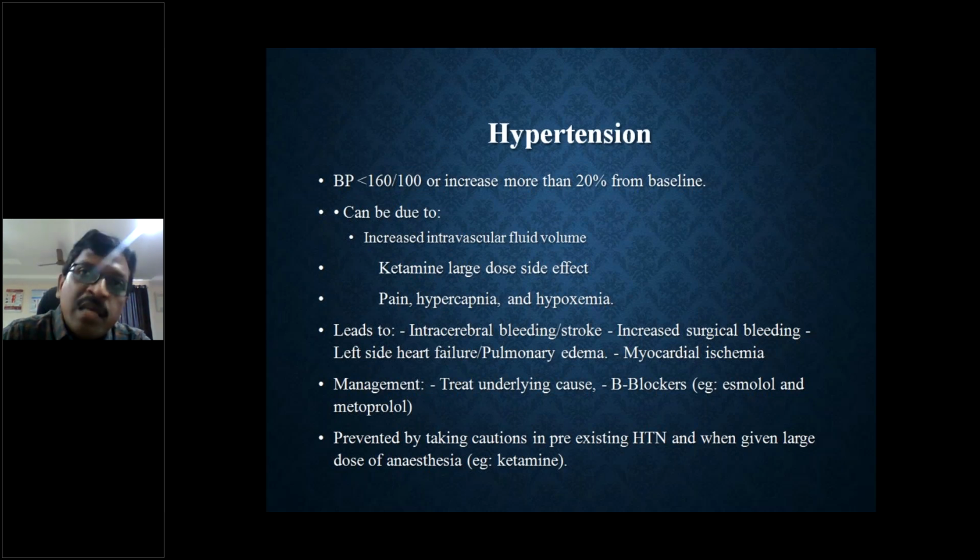If a person says that he is hypertensive and he is taking medications for a long time, then when we are giving anesthesia, we have to understand that his auto-regulation mechanism is at fault. In a normal person, across a systolic blood pressure of 80 to 150, if the blood pressure is increasing, the heart rate is decreasing. If the blood pressure is decreasing, the heart rate will increase. So that will match and maintain cardiac output at a stable level.